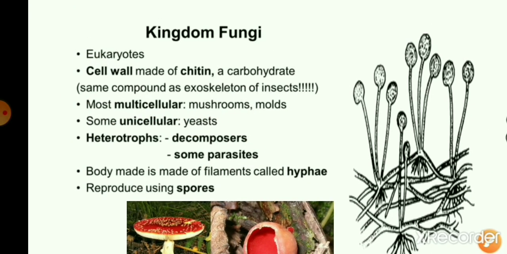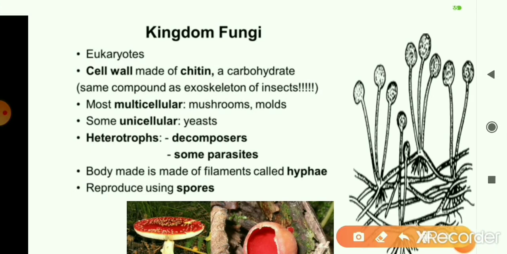Another important feature of kingdom fungi is that these organisms have a cell wall, and the cell wall is made up of a special kind of carbohydrate which is called chitin. Chitin also makes the exoskeleton, the outer skeleton of insects. Remember this. So the cell wall of fungi is not made up of cellulose. Cellulose is a material that makes the cell wall of plants. But in fungi, the cell wall is made up of a special sugar which is called chitin.